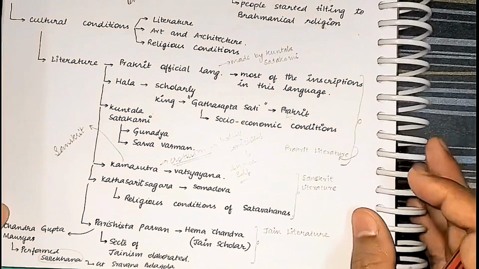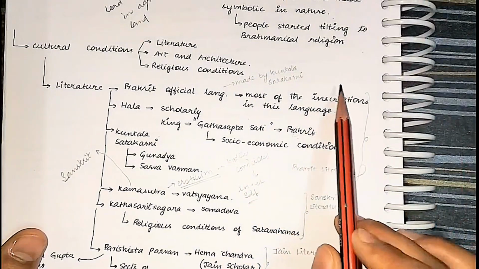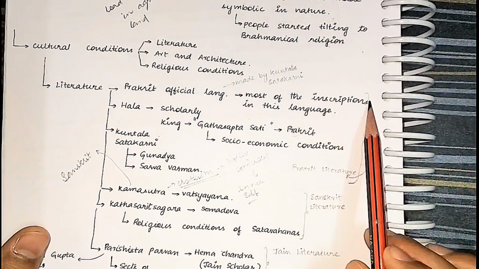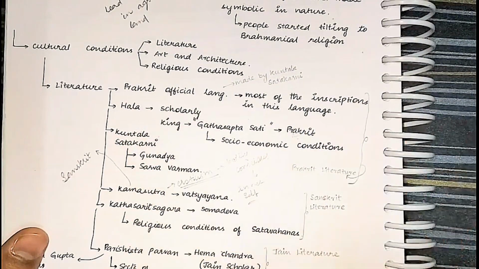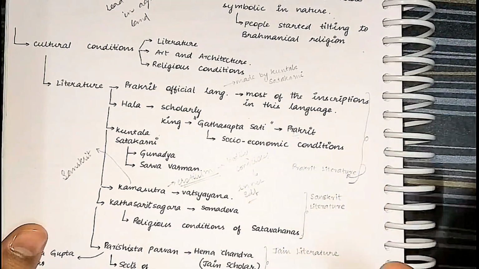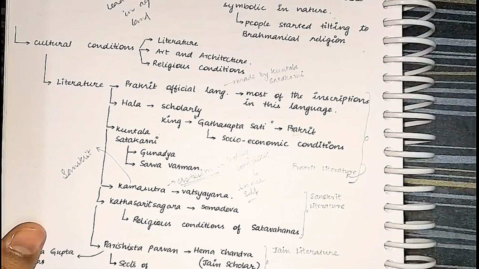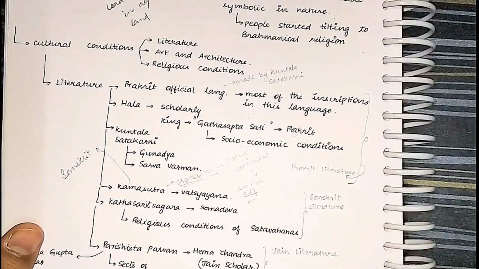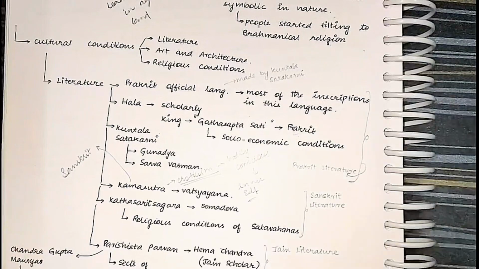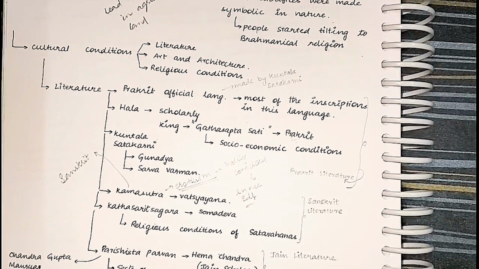So that's it. Whenever the question comes on the literature, write about the Prakrit literature. Say that there are many inscriptions in Prakrit. First, quote that Prakrit is the official language. We have enumerated 3 reasons why Prakrit is an official language. First, it was an official language of the Mauryas. Second, administrative convenience. The third important reason is the prevalence and dominance of Buddhism. That's it.